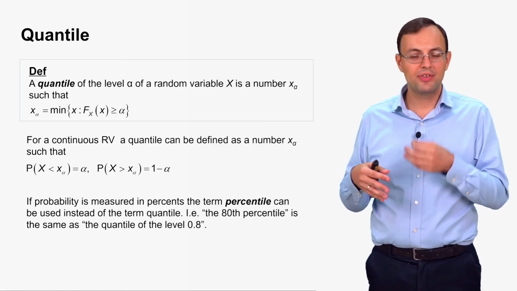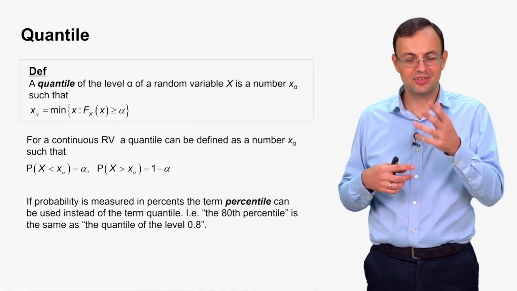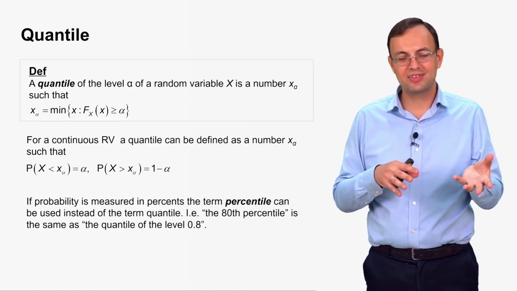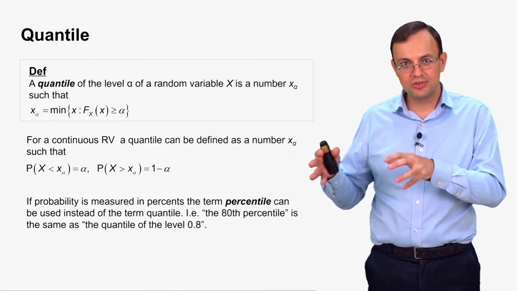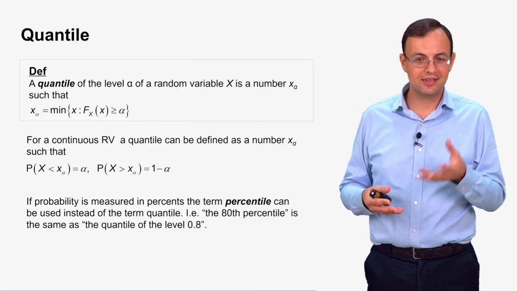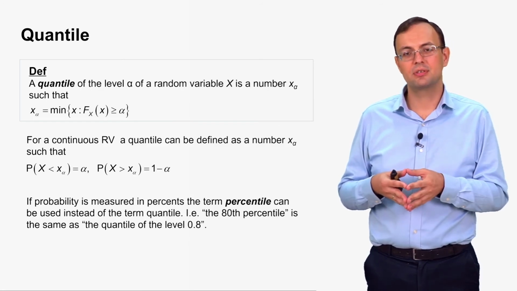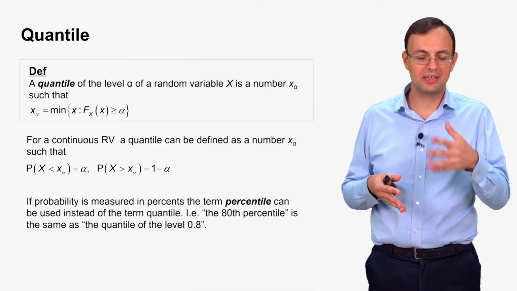What is this? This is a quantile of the level 0.1. This is a number such that the probability to take a value less than this number is 0.1 and the probability to take a value more than this number is 0.9. So that is how quantiles can also be applied to different mathematical problems like optimization, for example.